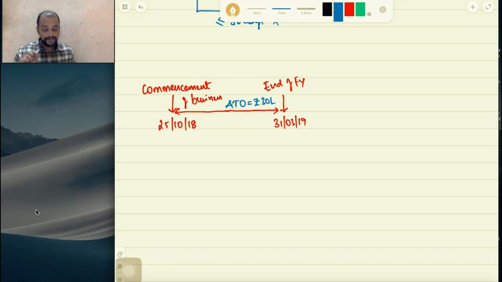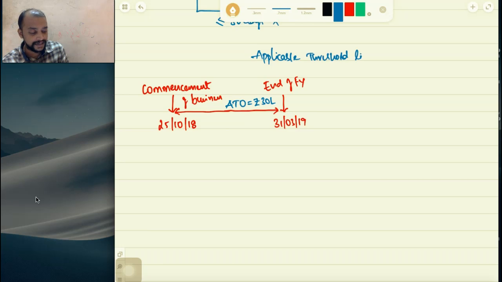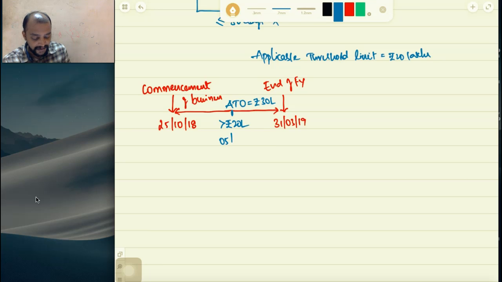What does it mean? We need to check against the threshold limit. Say the applicable threshold limit is 20 lakhs. Is this person who commenced a business liable to get registered? Yes. Now check when exactly this crossed 20 lakhs. It crossed 20 lakhs on 5/1/2019.